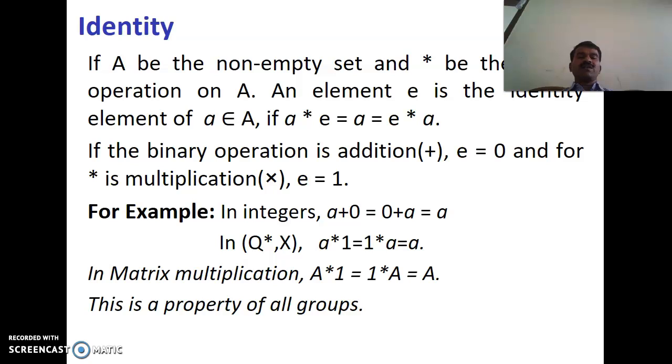For multiplication, e equals 1 is the identity element. For example, in integers, 0 is an identity element under addition, and in rational numbers 1 is an identity element under multiplication. In matrix multiplication, the identity matrix is also an identity element. This is a property of all groups.